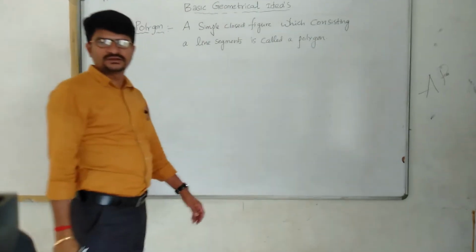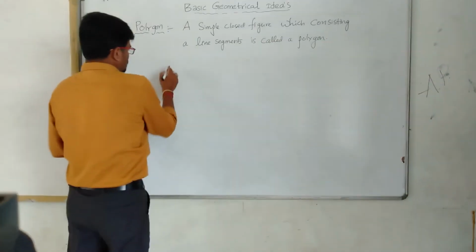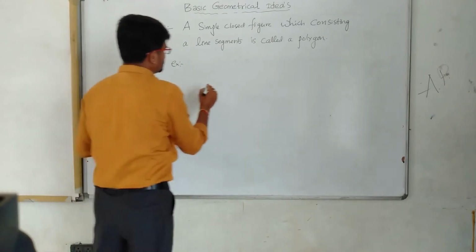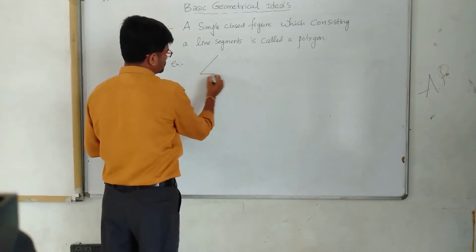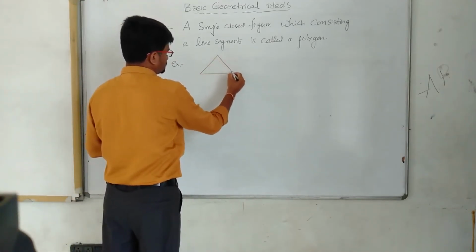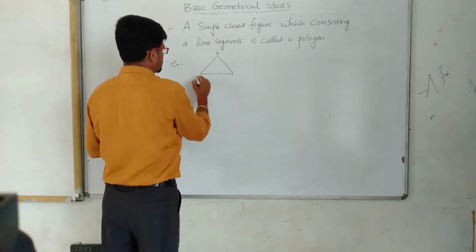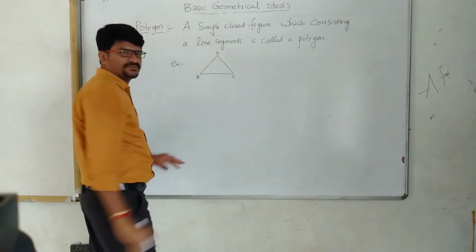Okay, children? Example: this is a polygon.